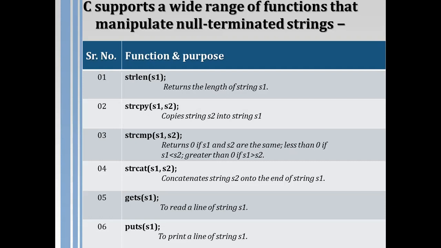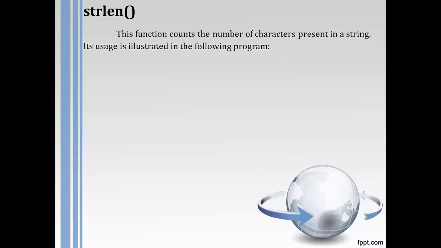Then strcat means string concatenate: the s2 string will be attached at the end of the s1 string. Then gets and puts, which are the counterparts of the scanf and printf functions. Let me discuss these later on. So let's discuss the first function, strlen. This function counts the number of characters present in a string. Let us see one example so that your idea about string length will be clear.